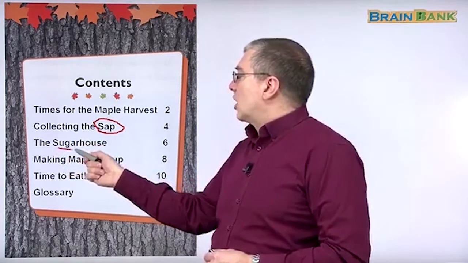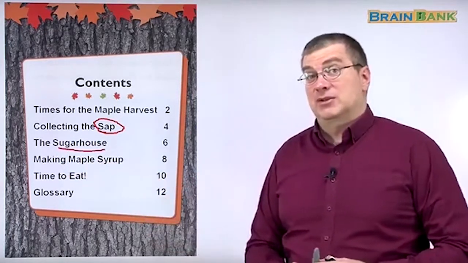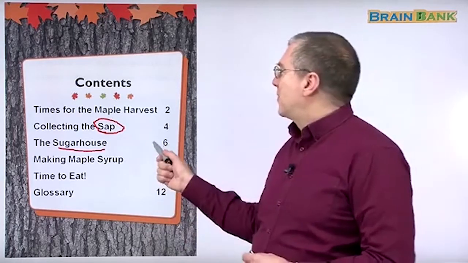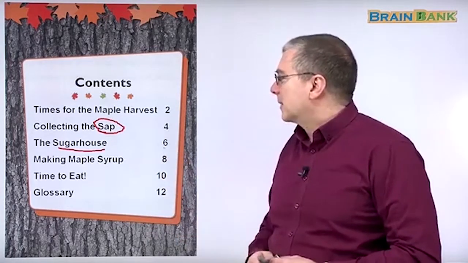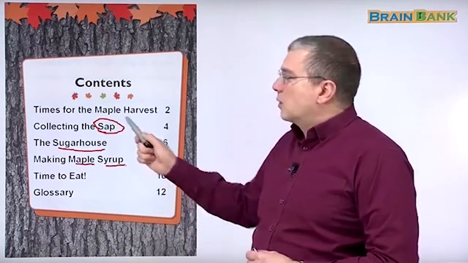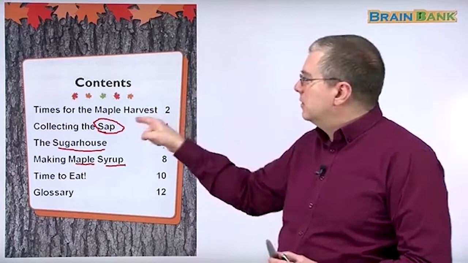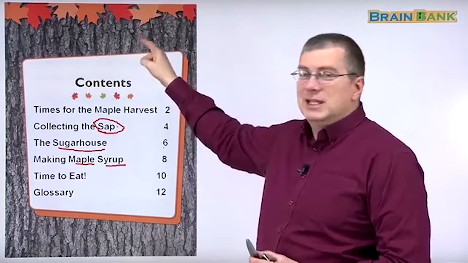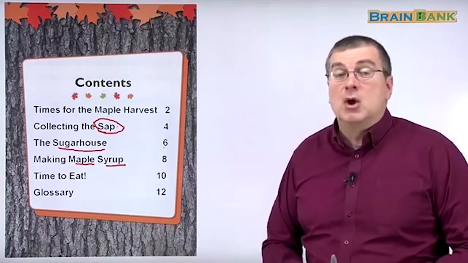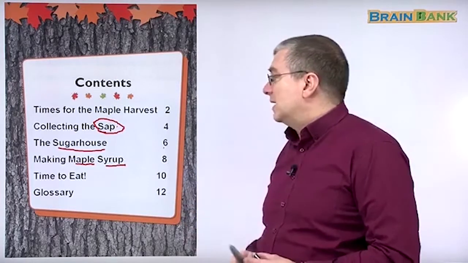Then we see the sugar house. That looks interesting. The sugar house. That's a house where they have sugar. We'll learn about that on page 6. Then we'll see how they make maple syrup. Of course, we can see it has something to do with the sap, the juice inside the maple tree. How do they make maple syrup? We'll find out on page 8.